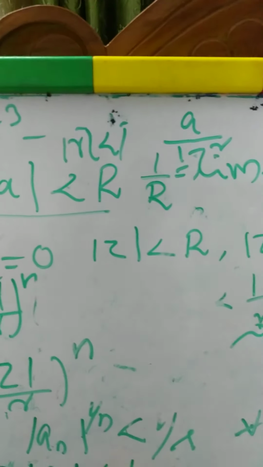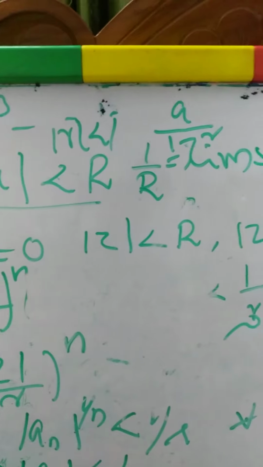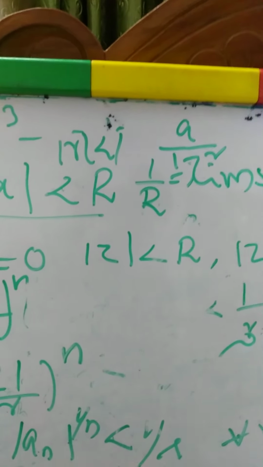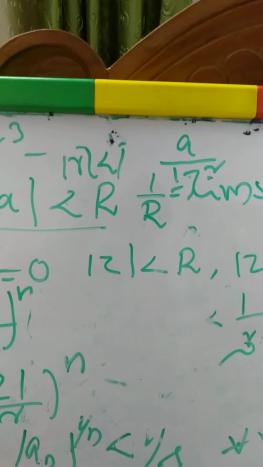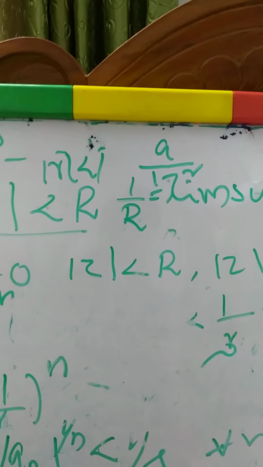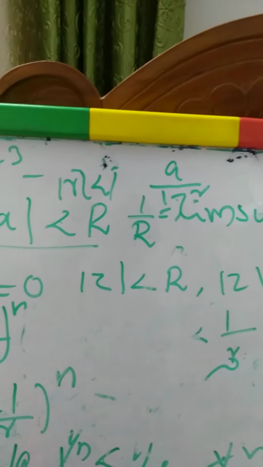You studied it in your plus 2 mathematics. So if mod r is strictly less than 1, then the sum of an infinite geometric series is a by 1 minus r.